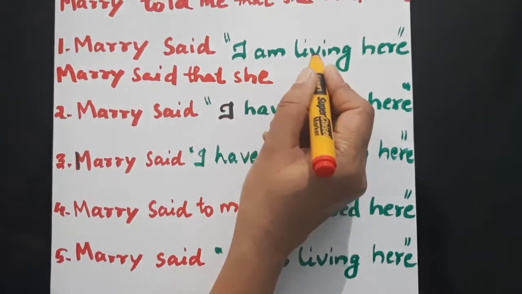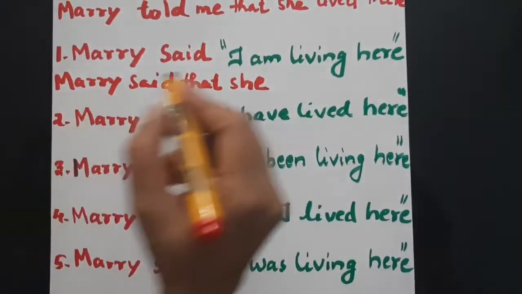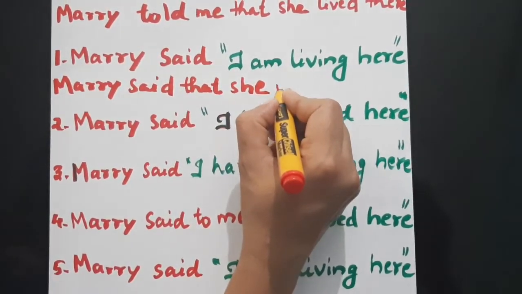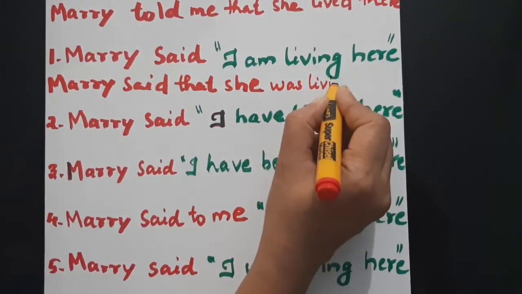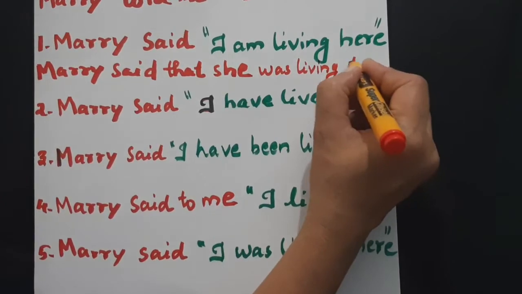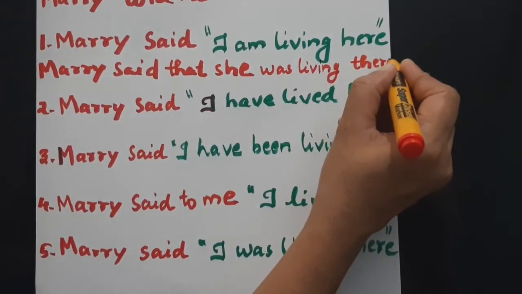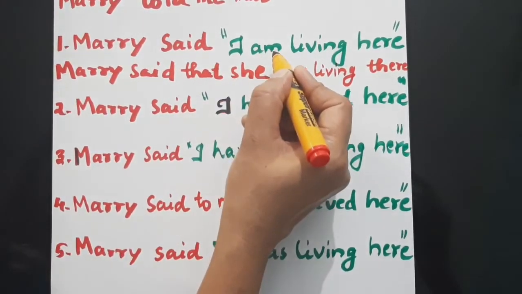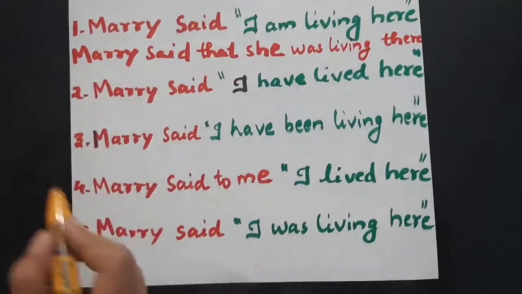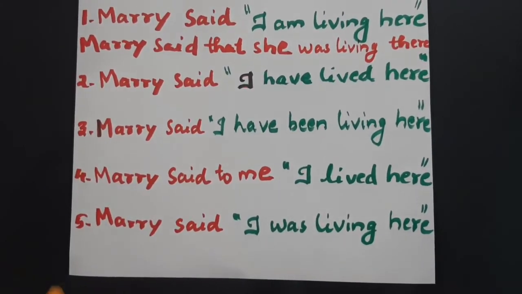Present continuous to past continuous. So, she was living, isn't it? Yes. I'm living to was living. Here to there. Got it? Yes. Mary said that she was living there. Okay, come to the next one.